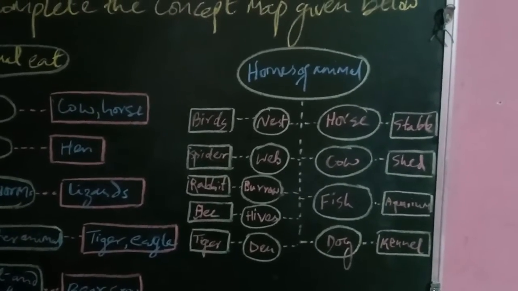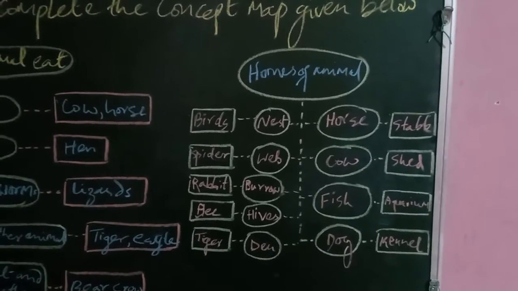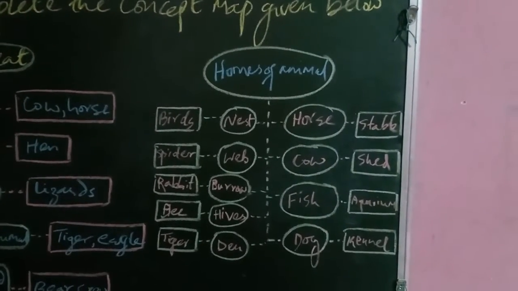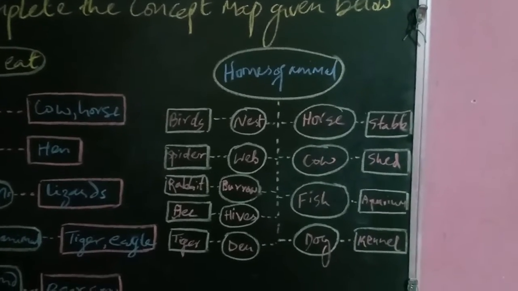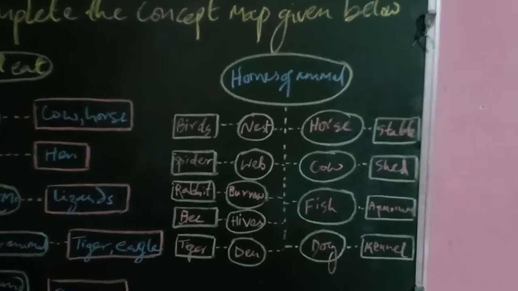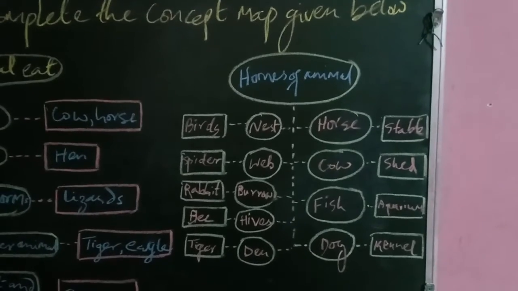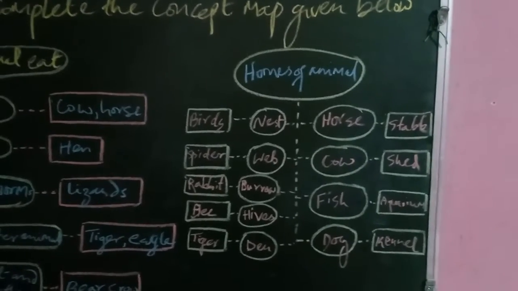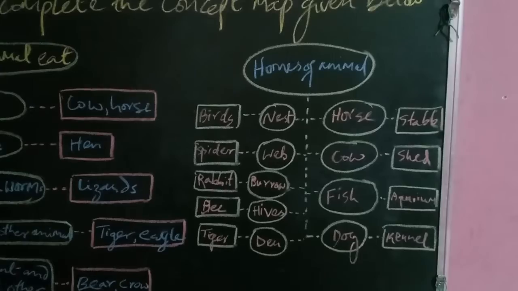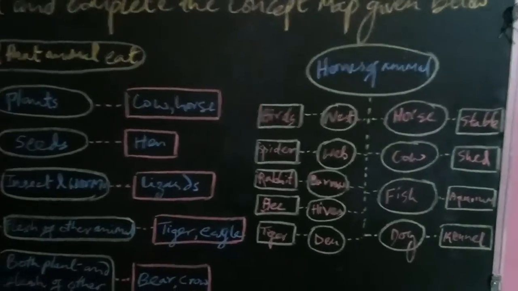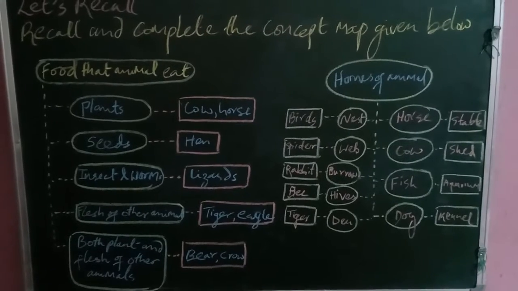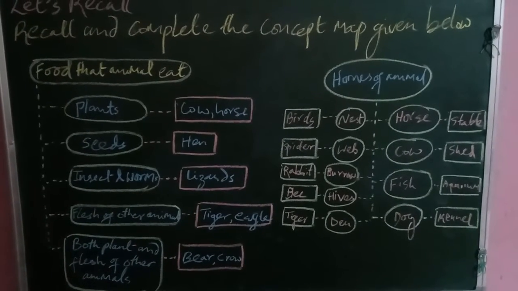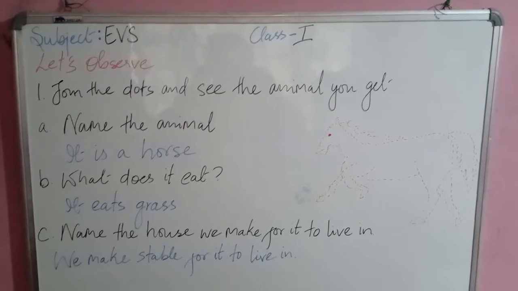Then tiger in den, and we have horse which lives in a stable. Then cow lives in a shed, fish in an aquarium, and dog in the kennel. This is how you fill those blank spots. So moving on.